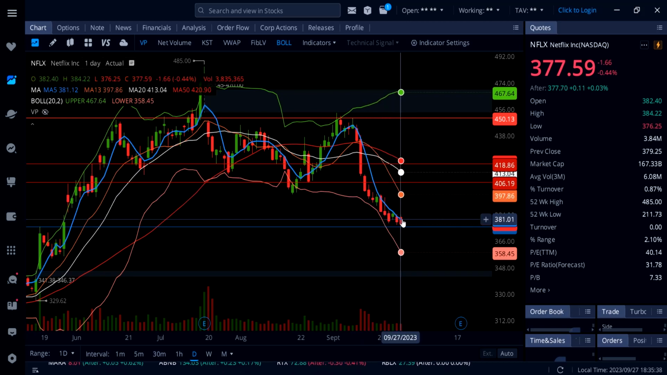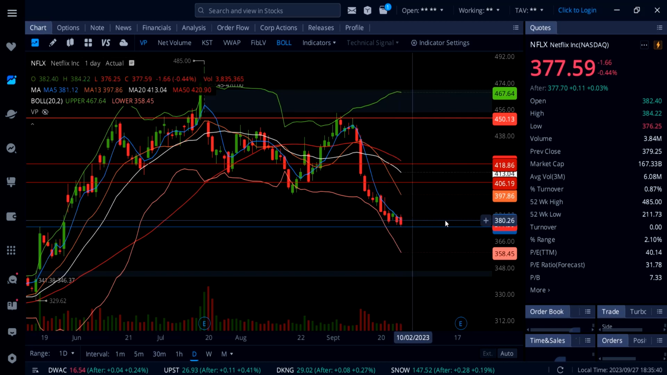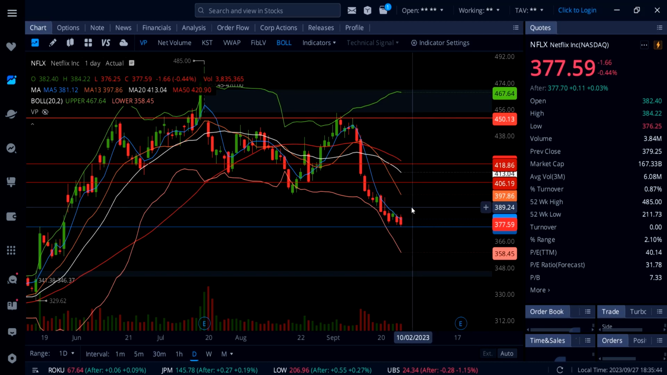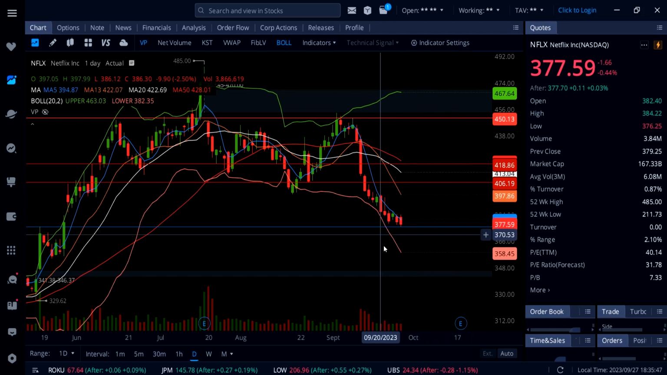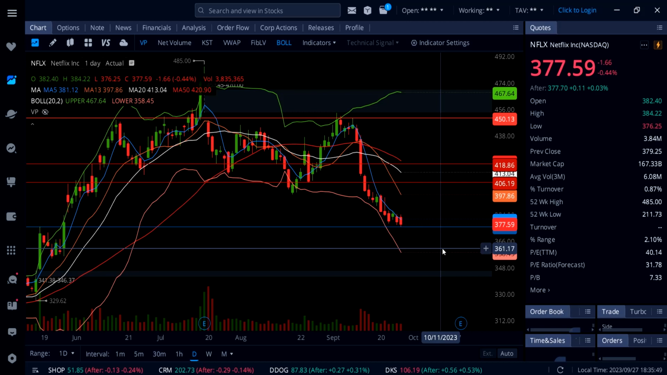So watch out for this support 376 and the resistance on top 381, and above this 5-day moving average right here on this daily chart, you could see a lot more upside back up to 397.86, up to even 400. And once we get up to those levels, then we can possibly talk about more upside on Netflix.